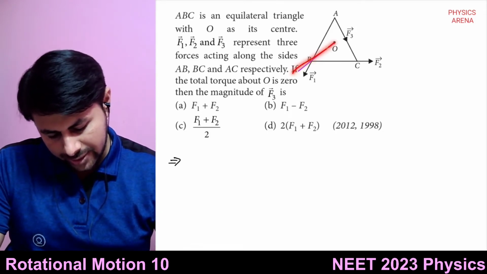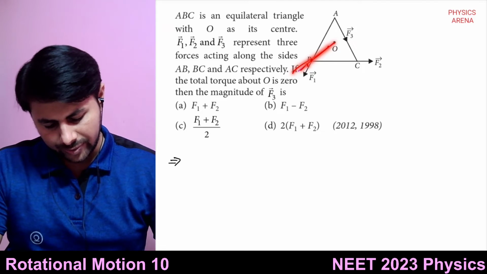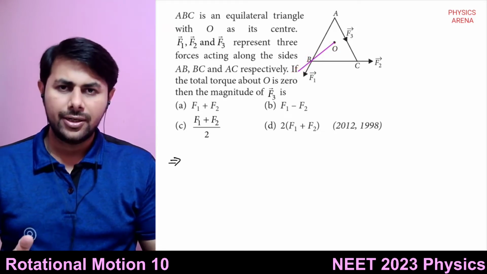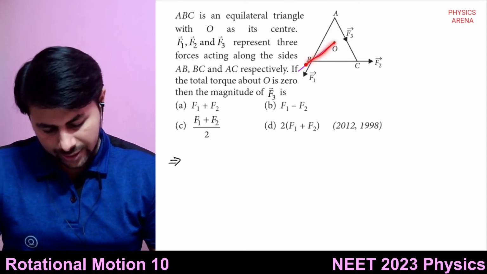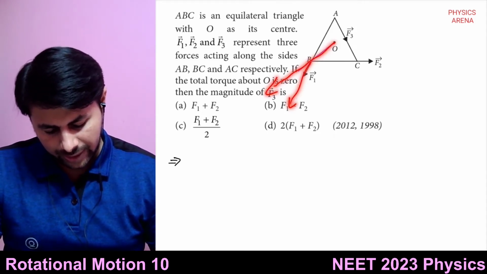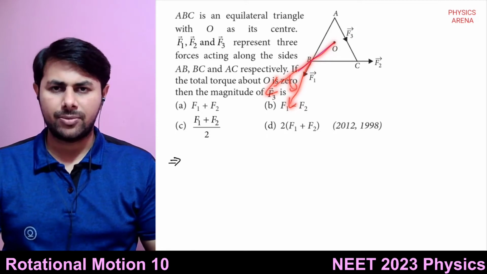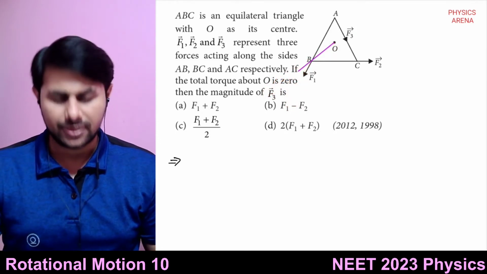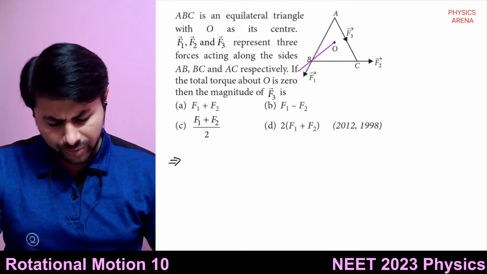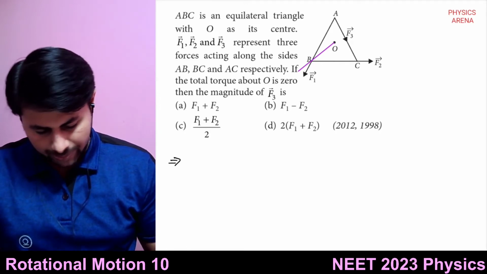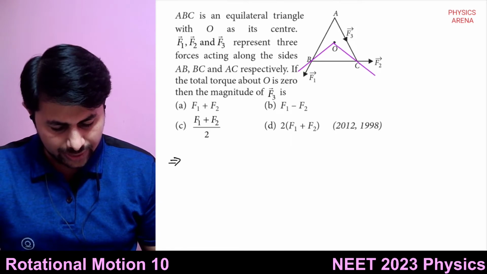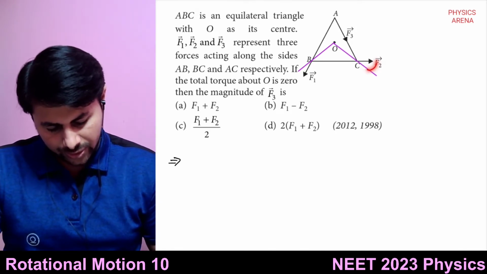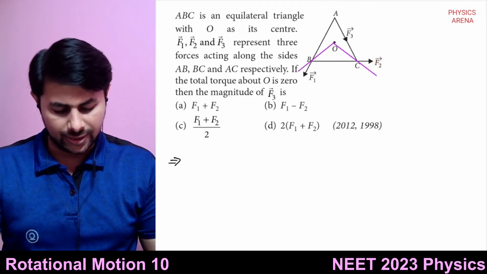If you take this as its position vector, so now F1 is rotating this triangle in anticlockwise sense. You can see this is R, this is F1. So R cross F, it is rotating the triangle in anticlockwise sense, right? What about F2? F2 is also rotating the triangle in anticlockwise sense.